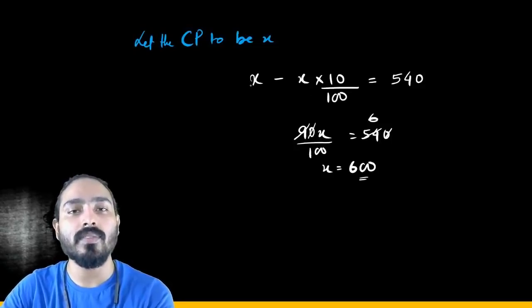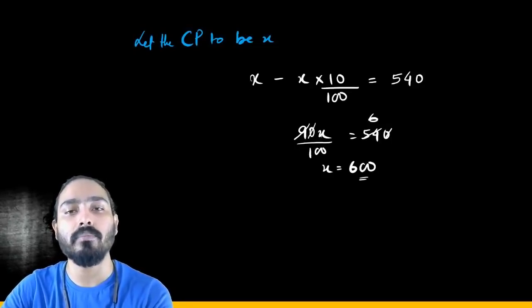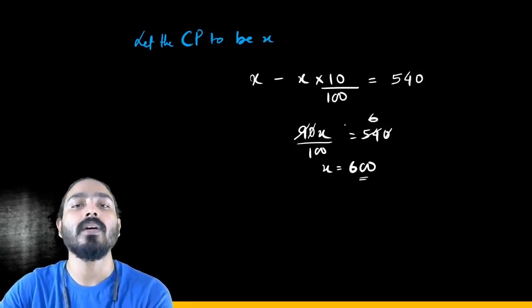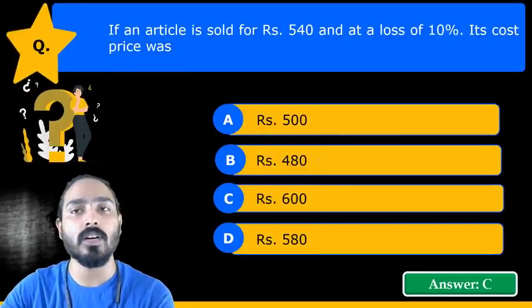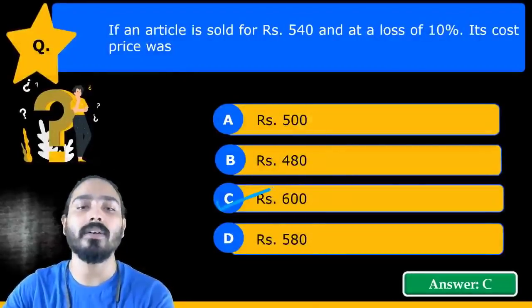So yes, just try to solve this out. So 100x minus 10x will become 90x upon 100 is equal to 540. We'll try to solve it. x will be equal to 600. So 600 would be the cost price of it. C is the right answer.